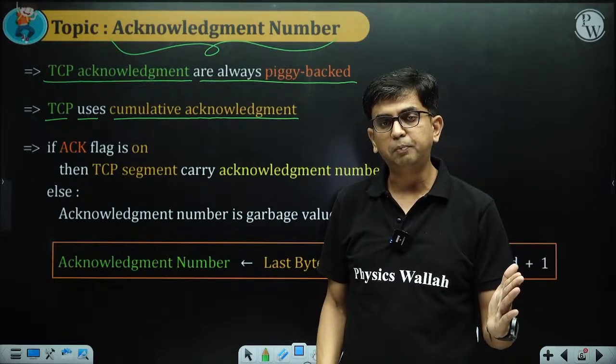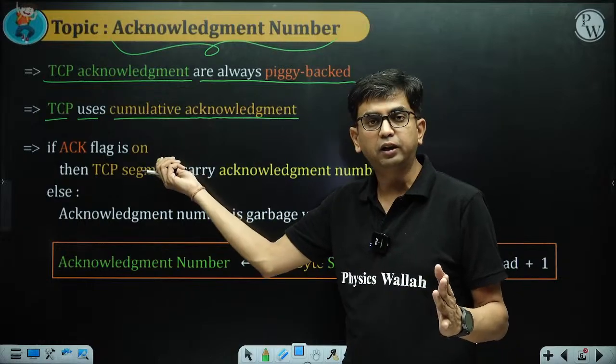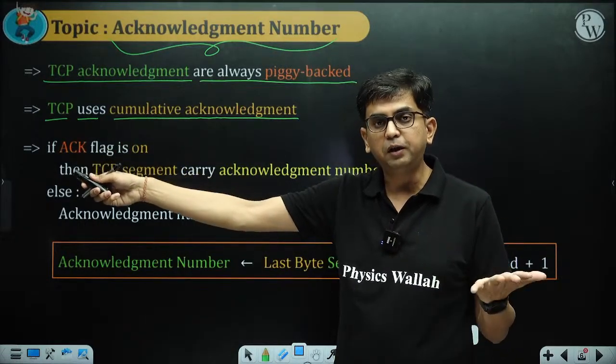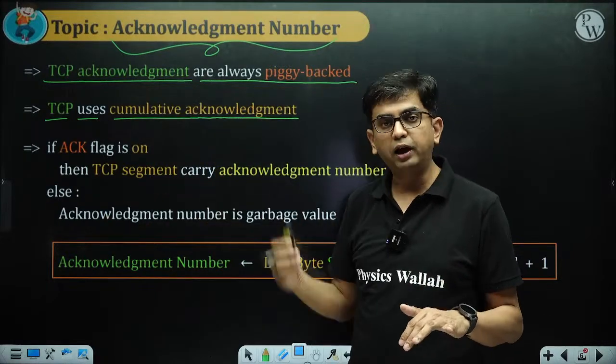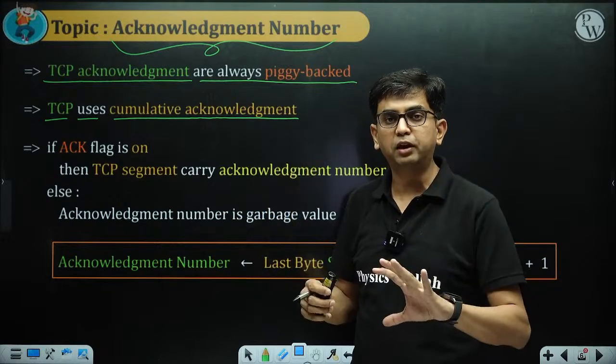But if the TCP is receiving a segment from the opposite side TCP and the acknowledgement flag is on, it means the opposite side TCP is sending acknowledgement along with its data. So the header contains the acknowledgement field, and that acknowledgement number is not a garbage value.